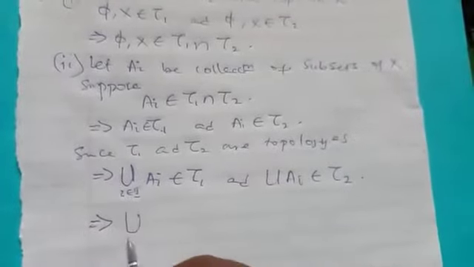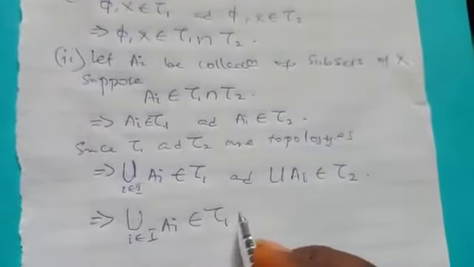So if you take the intersection of both sides, this belongs to tau 1 intersection tau 2. So we have proved that the union of an arbitrary collection of subsets is also in tau.